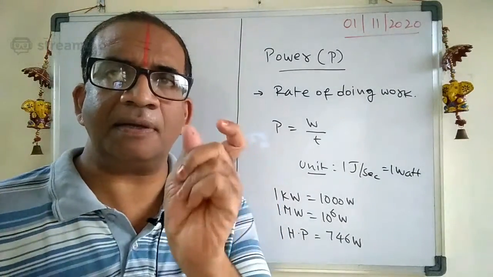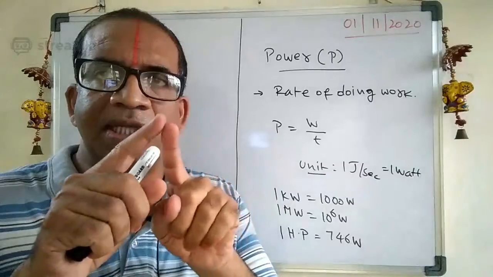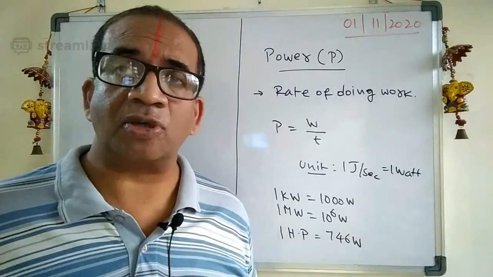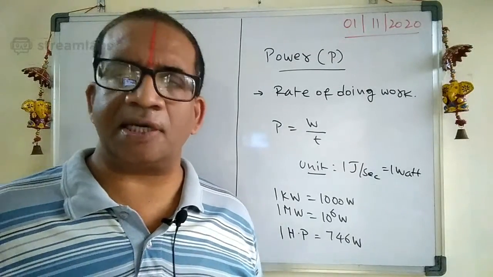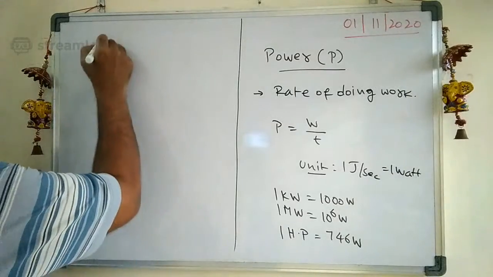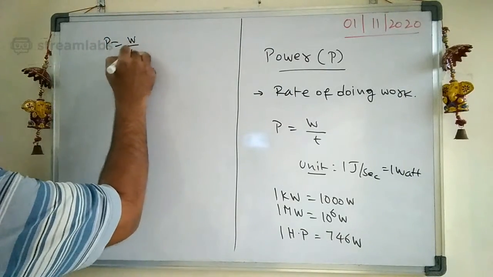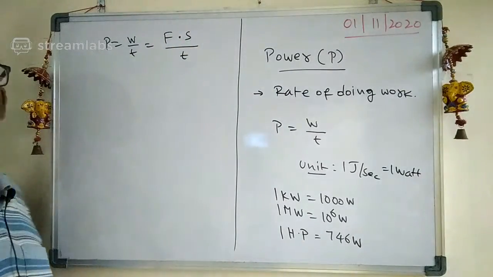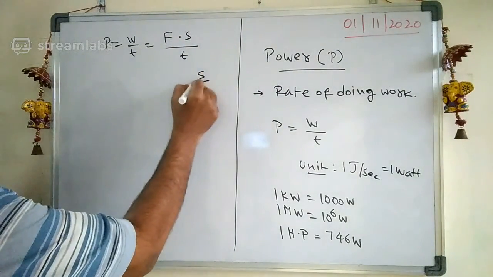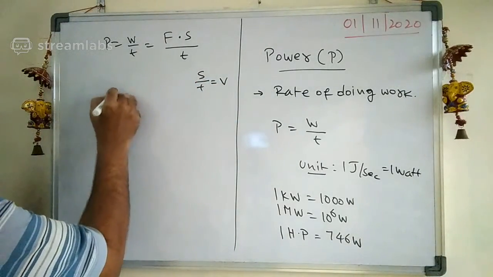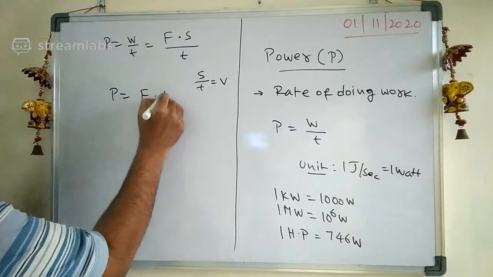So what does power represent here? How much work you are doing in a particular instant of time. That is called power. It is the rate of doing work. And see carefully, power is equal to work done by time. Work done is equal to what? Force into displacement by time. But what is displacement by time? Displacement by time is velocity. Therefore, you can write power is equal to F dot V.